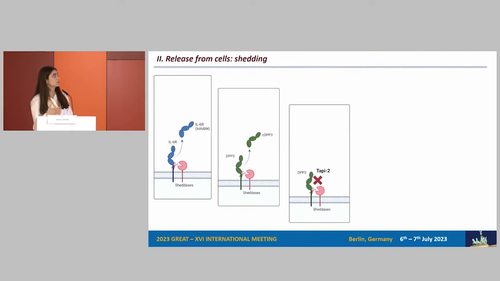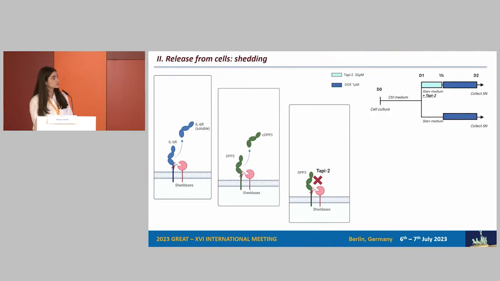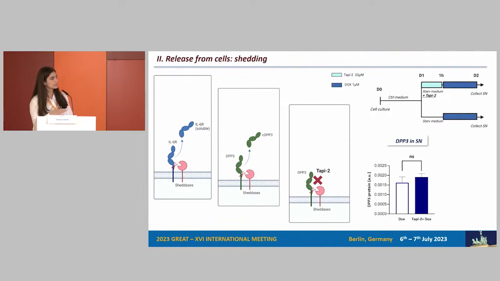So what we did is we used TAPI-2, which is a broad spectrum inhibitor of these enzymes, and then we wanted to verify what happens to the circulating DPP3 in the supernatant. And logically, if the hypothesis is correct, it should decrease when we use the inhibitor. But actually, this is not what we saw. There was no significant difference between when we stress the cells alone with doxorubicin or we stress them after we put this inhibitor. There's no significant difference. So at least in this context, in this cell line, we don't have the shedding participating in the release of this protein.